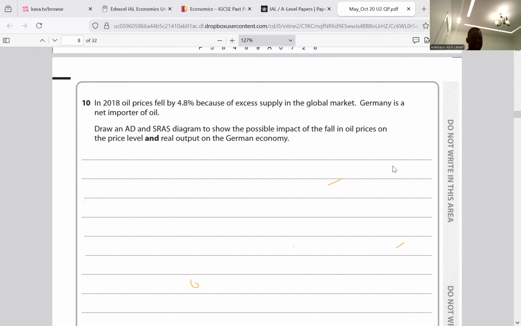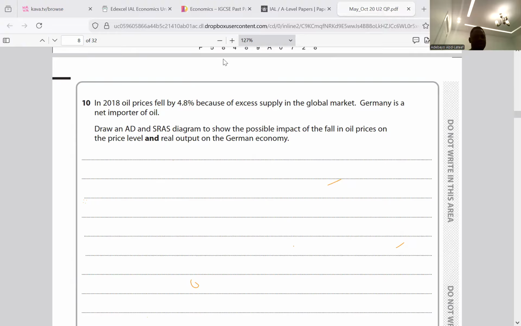For question 10, they said in 2018, oil prices fell by 4.8% because of excess supply in the global market. Germany is a net importer of oil. Draw an AD and SRAS diagram to show the possible impacts of the fall in oil prices on the price level and real output of the German economy. So there's excess supply. The graph is right, but there's no analysis. So I'm going to draw my graph now with analysis.